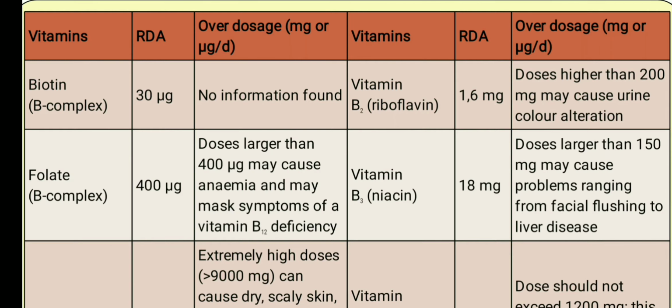Dosage larger than 400 μg may cause anemia and may be a symptom of vitamin B12 deficiency. For vitamin B2, the RDA is 1.6 mg, and a dosage higher than 200 mg may cause urine color alteration. Vitamin B3, that is niacin, 18 mg is the RDA amount. Dosage larger than 150 mg may cause problems ranging from facial flushing to liver disease.